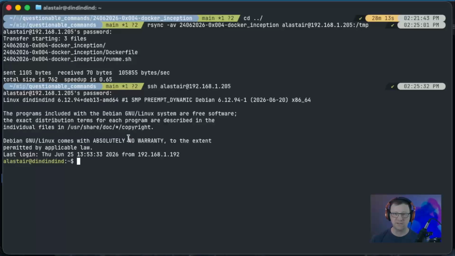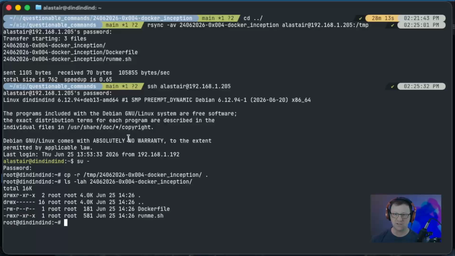And I don't want to mess with having to add my user to the Docker group or any of that nonsense. I'll just run everything as root. So I'll cp -r /tmp/24, and I'll copy that to the local directory. And that should also change the ownership of everything to root. So if I do an ls -lah on the directory I just copied, yes, everything is owned by root.